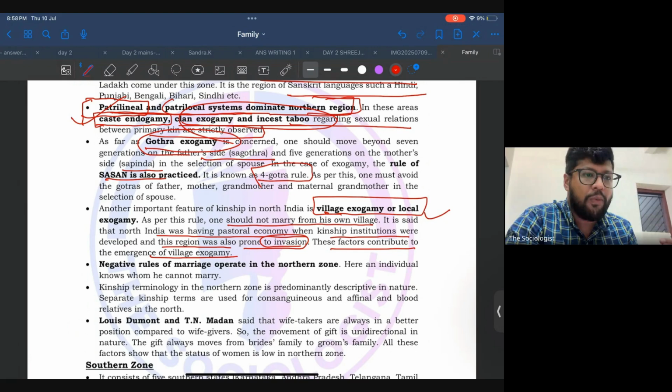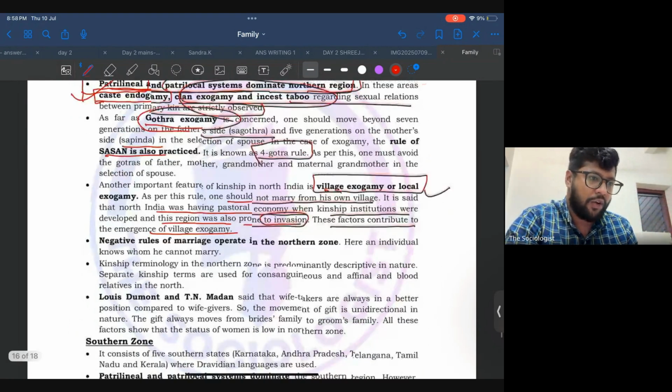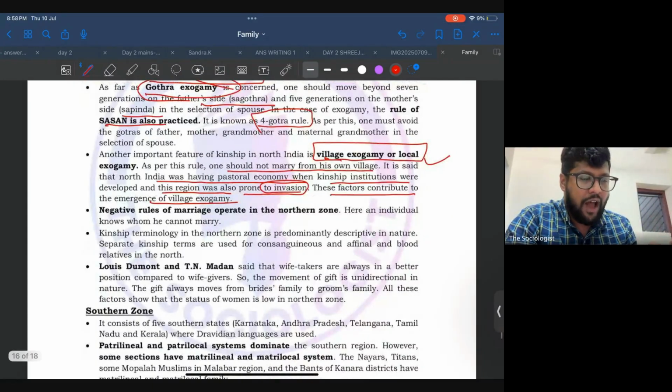That means you need to avoid marrying from these 4 Gotras: of your father, your mother, your grandmother, and maternal grandmother. So you cannot marry from these 4 Gotras. You have to choose your wife or spouse from outside these particular Gotras. Have you noticed that in the northern part there are many restrictions on marriage rather than facilitation of marriages?